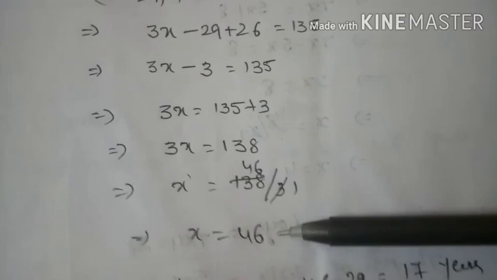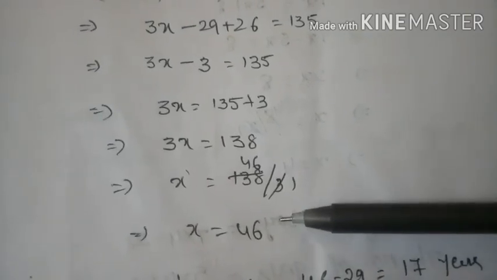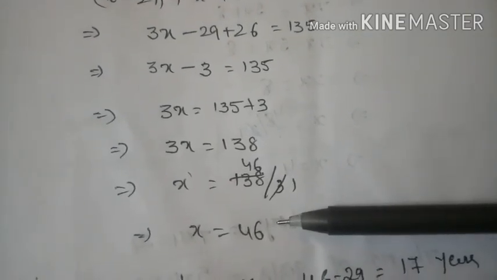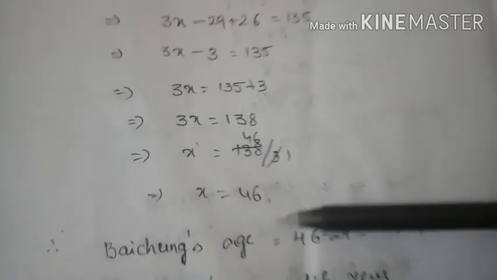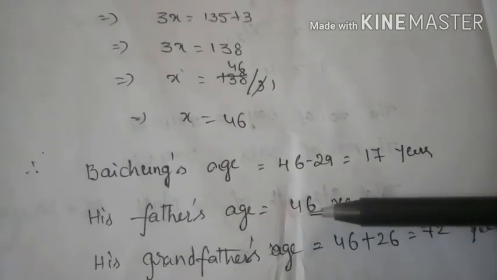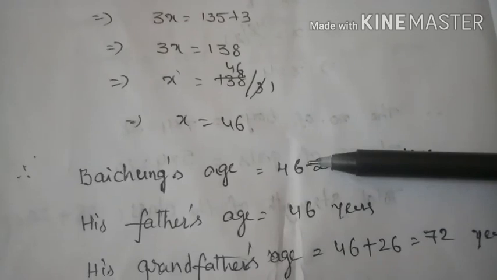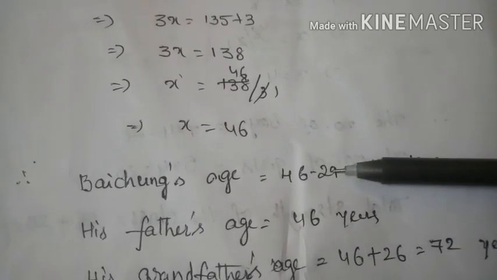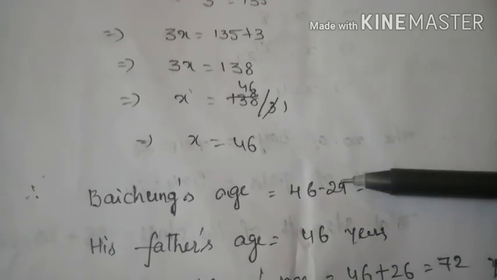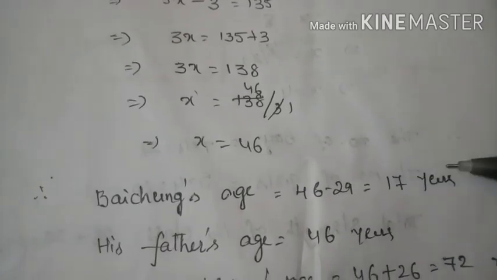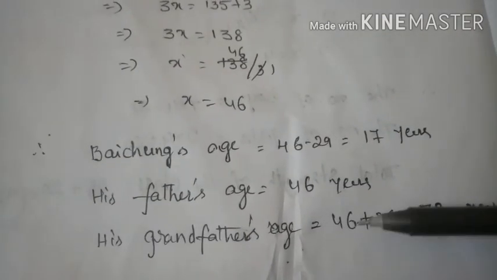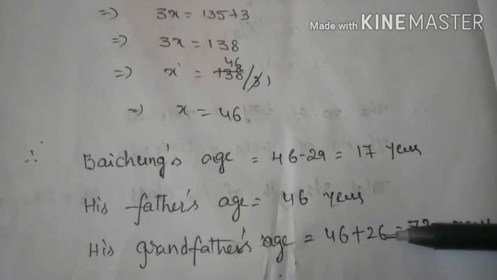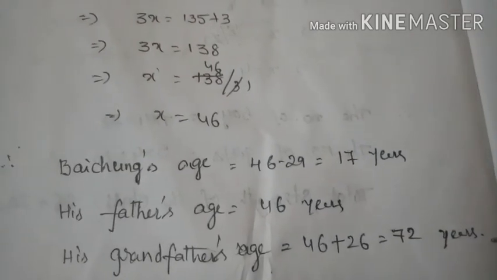Now x equals 46. What is x? His father. Therefore his father is 46 years, and Baichung's age becomes 46 minus 29, that is 17 years. His grandfather is 46 plus 26, that is 72 years.